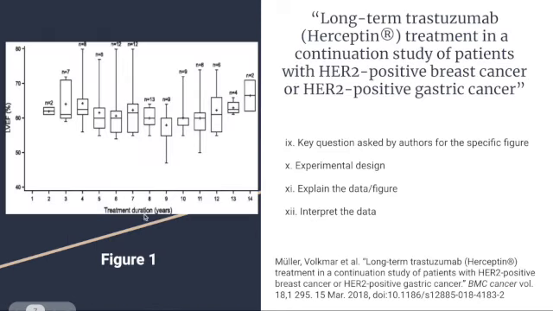This is figure 1 from the research paper Long-Term Herceptin Treatment in the continuation study of patients with HER2 positive breast cancer or HER2 positive gastric cancer. And this shows the worst left ventricular ejection fraction, or LVEF, for each year of treatment. The primary objective is to provide Herceptin therapy to patients with HER2 overexpressing locally.